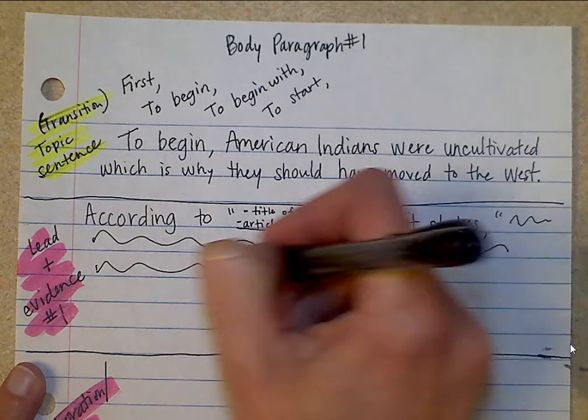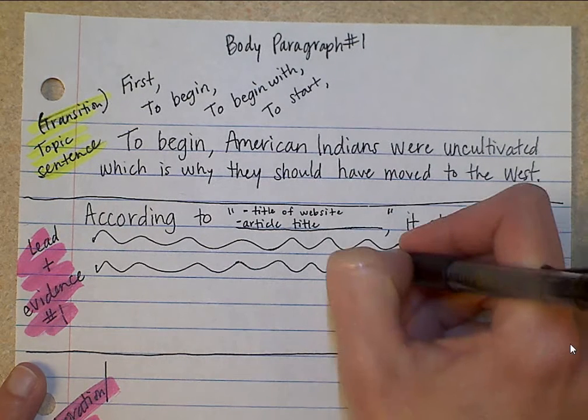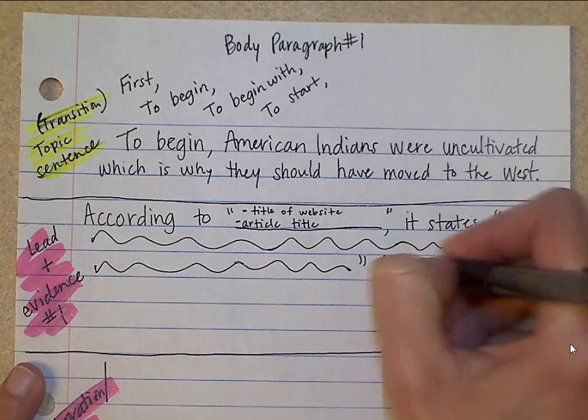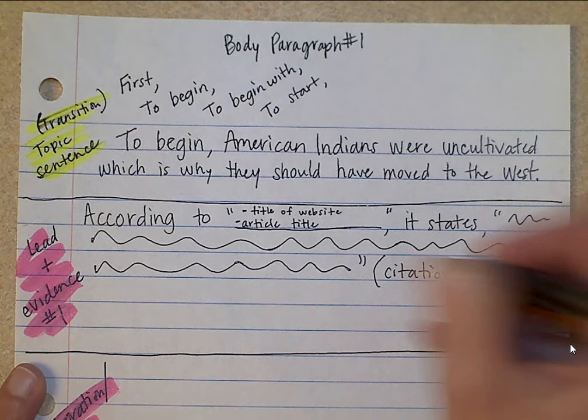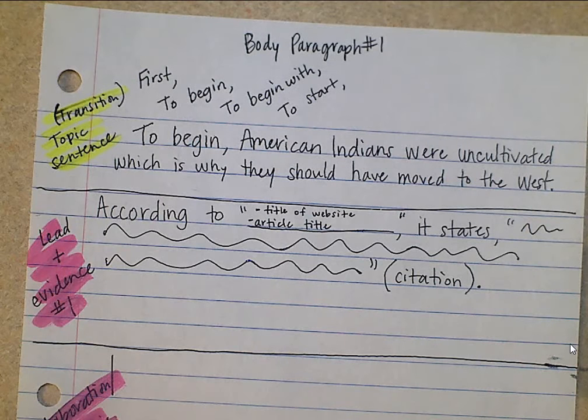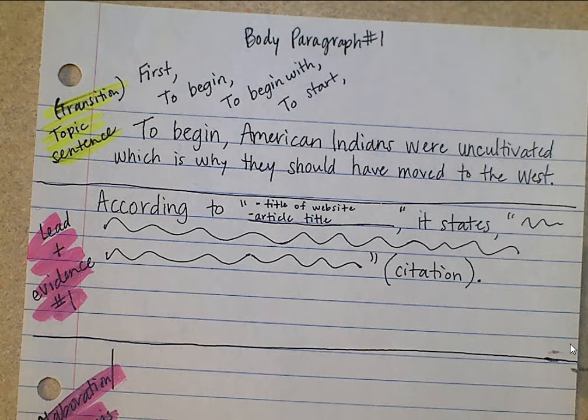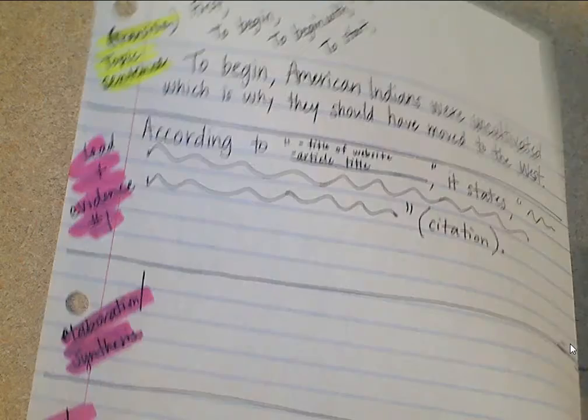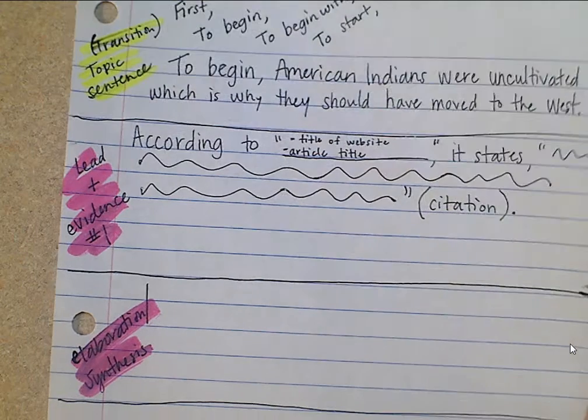Elaboration and synthesis is just where you elaborate, you explain how your evidence supports your reason and argument. So I have to explain how my piece of evidence shows that American Indians were uncultivated and they should have had to move to the West. I don't ever put myself into a writing. I don't say I know this because. So I'm going to give you a couple of ways you can start out your elaboration or synthesis.